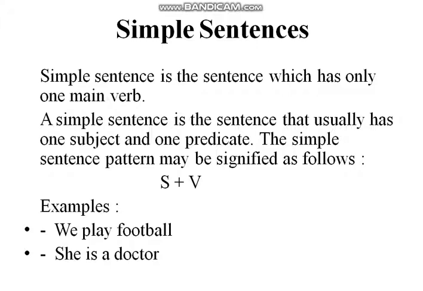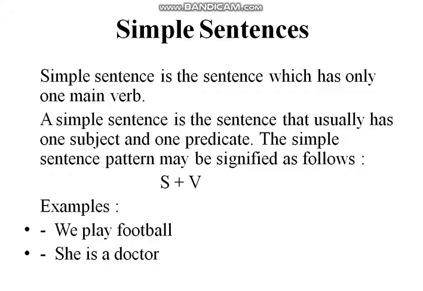Look at examples. We play football. Here we is subject while play football is predicate. So a simple sentence just consists of a subject and a predicate. We play football. Here we is a subject, play football is predicate. So here it is just a simple sentence.